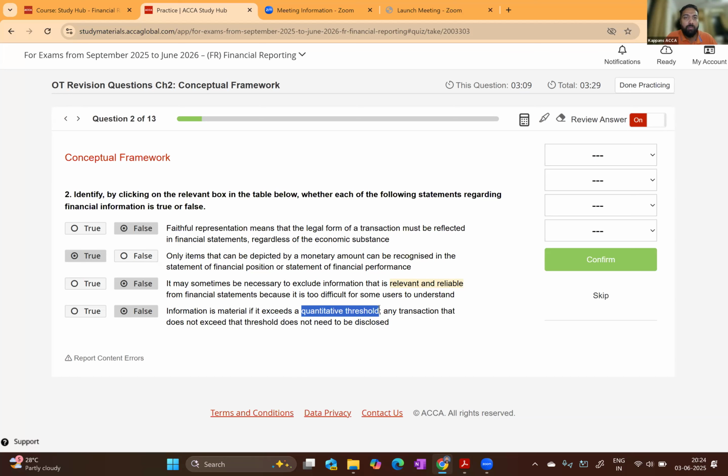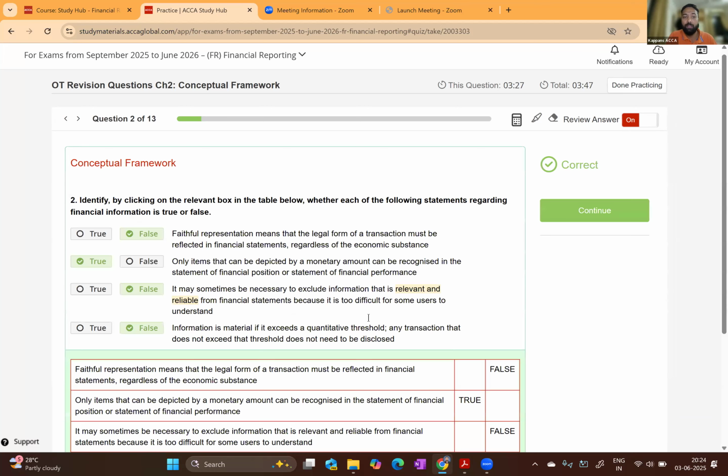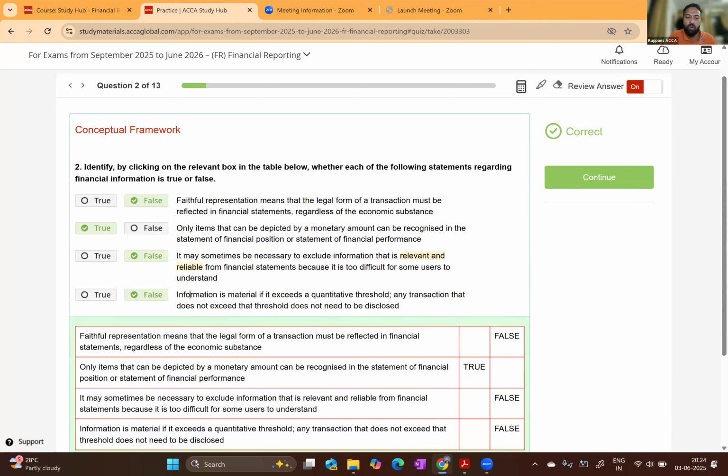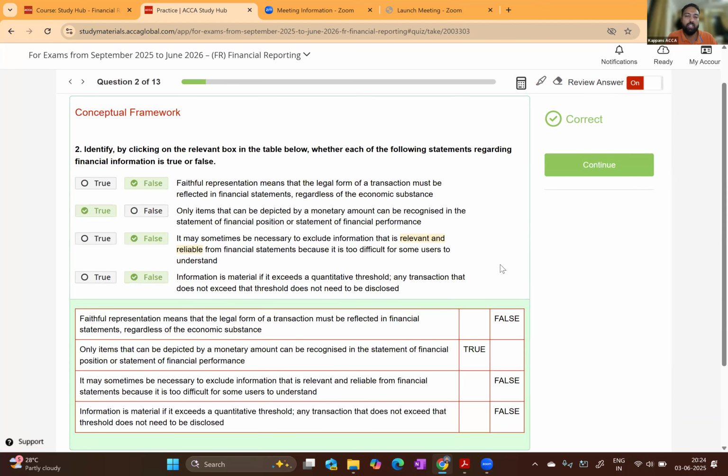We have learned the definition of materiality, and information is material if its omission or misstatement will affect the economic decision of users of financial statement. It has nothing to do with quantity. So statement number 1 is false. Statement number 2 is true. Statement number 3 and 4 is false. Let's see whether the answer is correct. Of course, yes, it's correct. Everything is showing in green. Our answer is correct. Moving on to the third question.